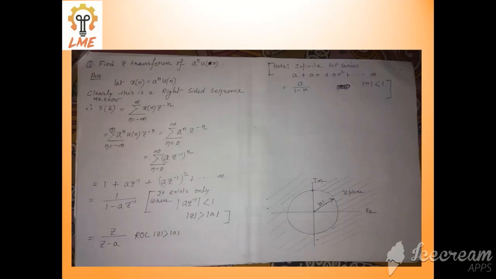Graphically, this is the Z plane. Z is nothing but a circle having arbitrary radius a. So mod z greater than a means the region of convergence is outside the circle having radius a.